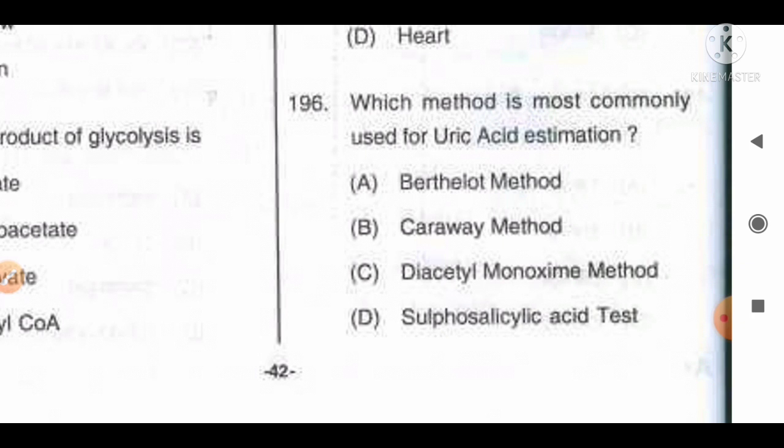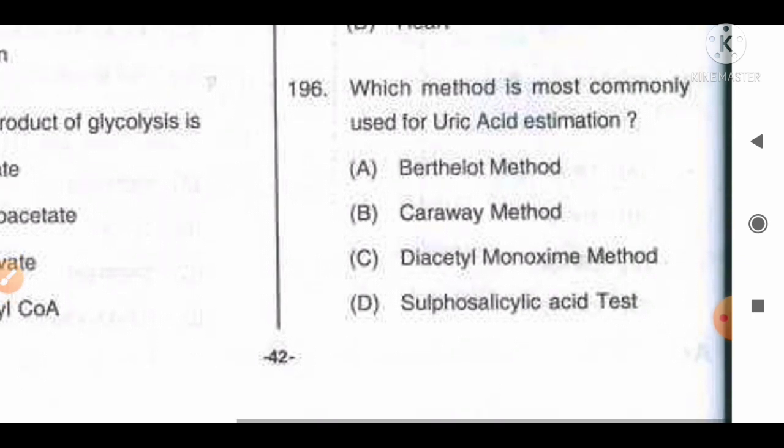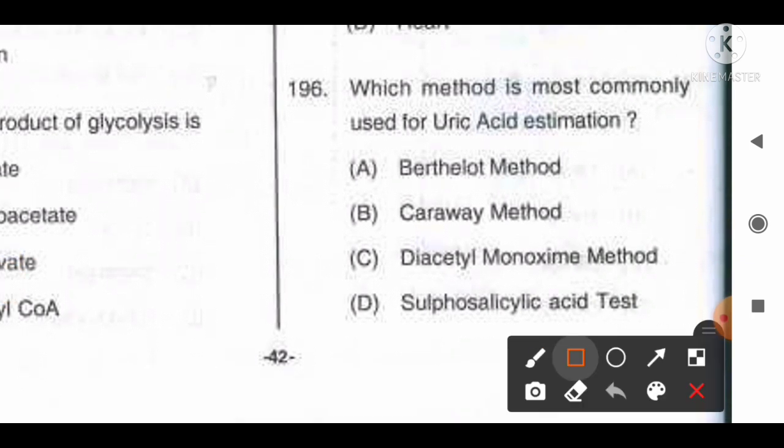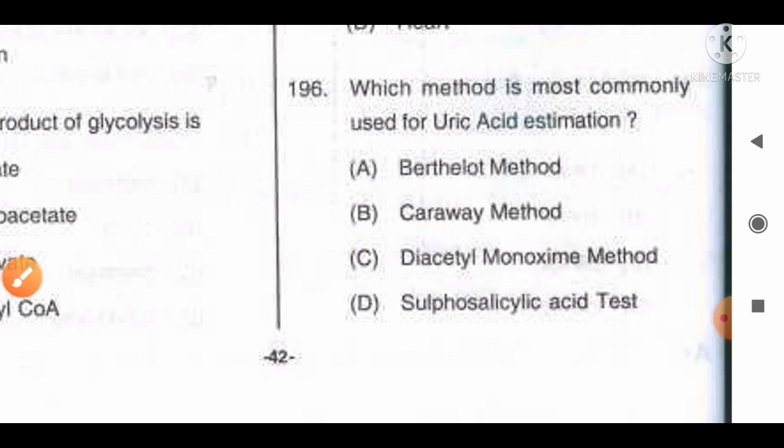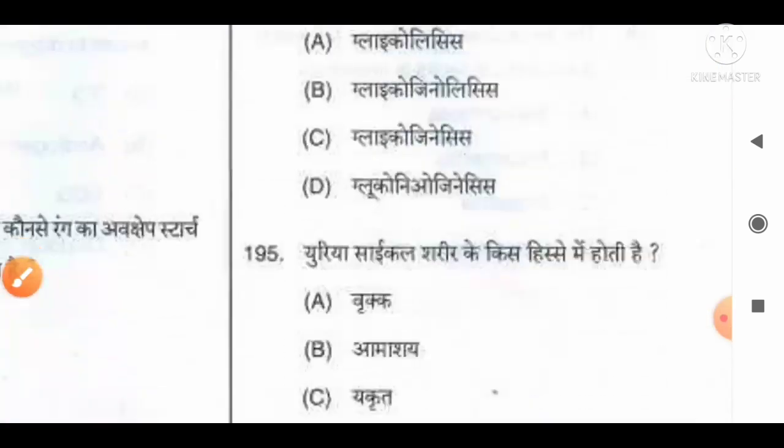Kerway's method is used for the estimation of uric acid. Diacetyl monoxime method is used for the estimation of urea, and sulfosalicylic acid is used to detect the presence of protein in urine. So from the given information we can say option B, Kerway's method, is the correct answer for this question. Move to the next question, number 197.